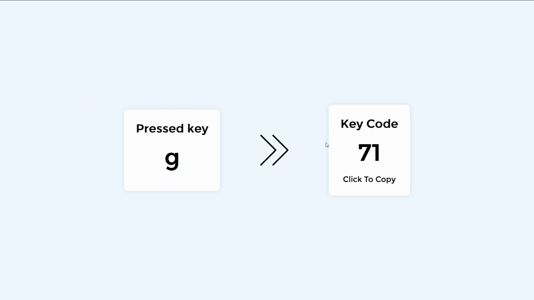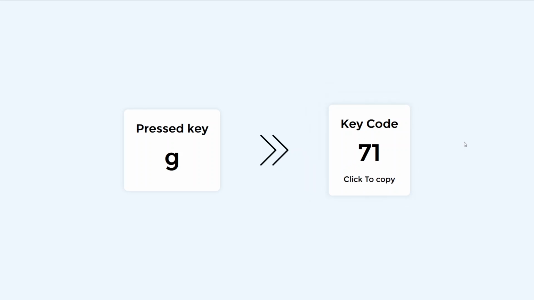Today we are going to make a key code generator app. Whenever you first come to the app, as you can see, it says press any key to start. Whenever you press any key, it will show you the key code for the pressed key. Now the pressed key is G and we have the key code for G, which is 71, and you can also copy it by clicking the div.